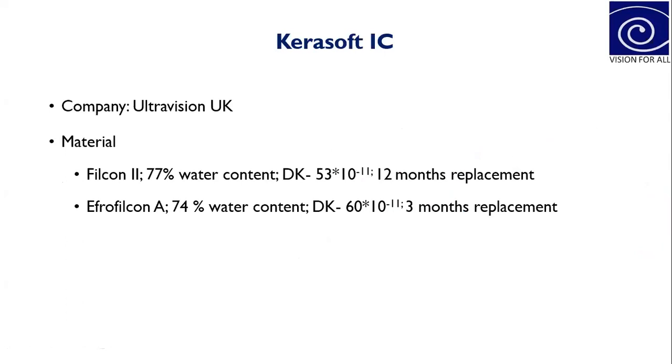So coming to the Kerasoft for irregular corneas, you can call this a type of customizable soft contact lens. These lenses are manufactured by a company in the United Kingdom called Ultra Vision. They have options for both hydrogel, that is Silicon 2, which is available for 12-month replacement, and the silicone hydrogel material, that is Efrofilcon A, which is a 3-month replacement modality.